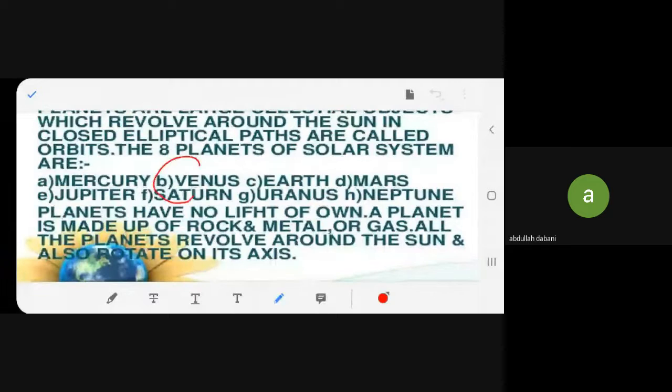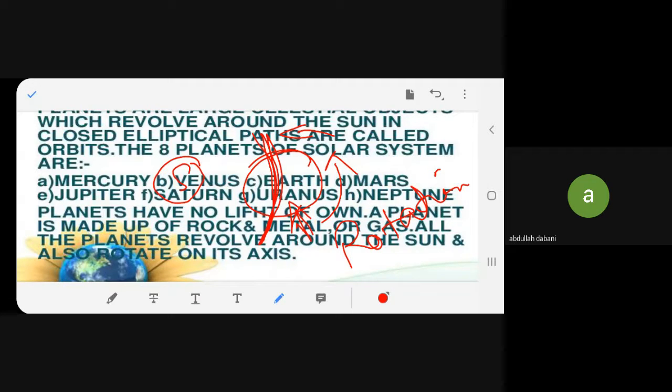Now this is the Sun, and this is Earth, for example. The Earth is moving around its axis. So this is called rotation. So a planet is doing two things: moving around the sun, that is revolution, and moving on its axis, that is called rotation. Any problem?